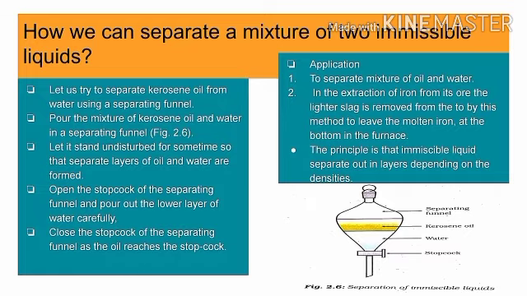oil reaches the stopcock. The main application here is to separate a mixture of oil and water. In the extraction of iron from its ore, the lighter slag is removed by this method to leave the molten iron at the bottom in the furnace. The principle is that immiscible liquids separate out into layers depending on their densities. The following reference image shows the separation of immiscible liquids, kerosene oil and